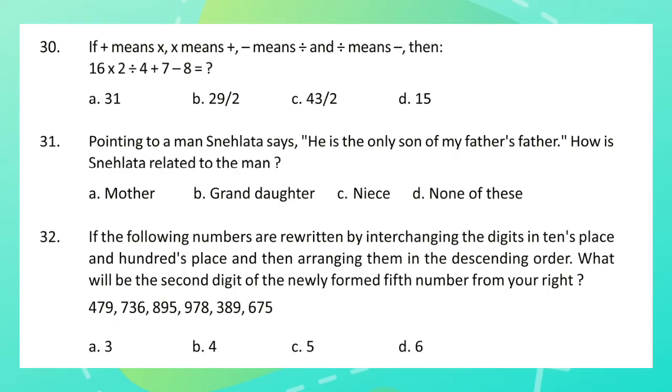Question 31. Pointing to a man, Snehalata says, "He is the only son of my father's father." How is Snehalata related to the man? Question 32. If the following numbers are rewritten by interchanging the digits in tens place and hundreds place and then arranging them in descending order, what will be the second digit of the newly formed fifth number from your right?